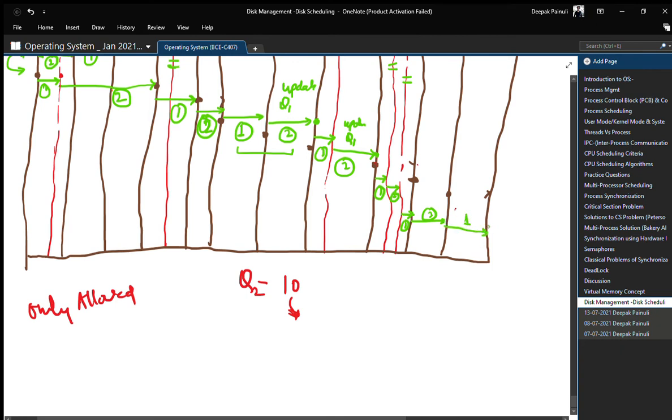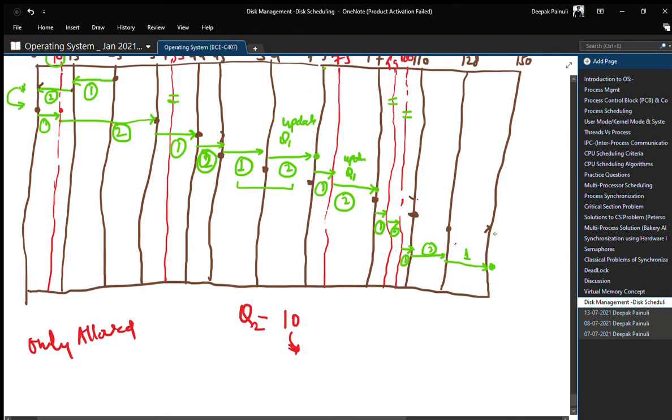After this point we again recombine our Q1 and Q2, which were not considered during this forward pass. So we will update our queue and start our new pass, which is the backward pass.